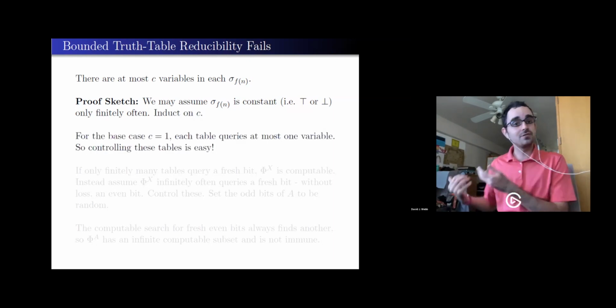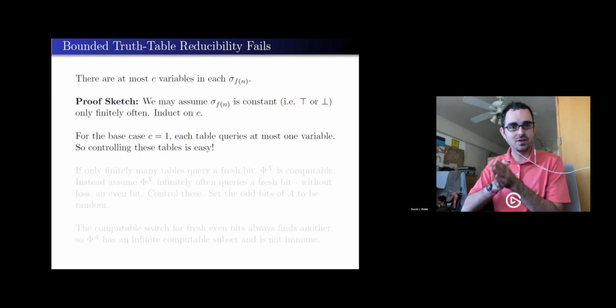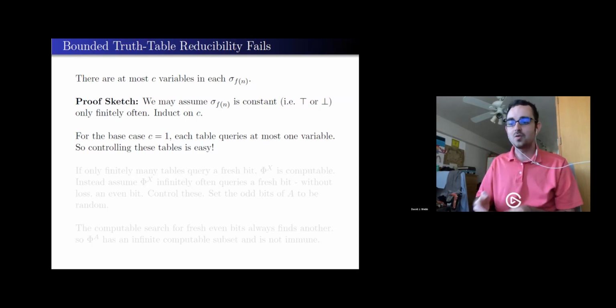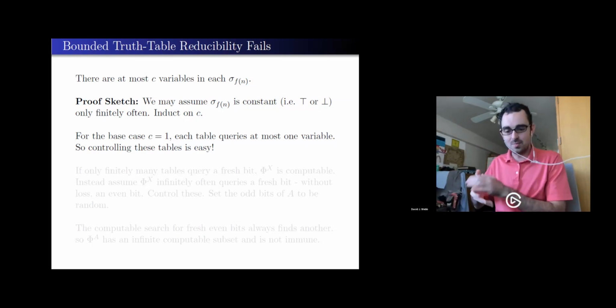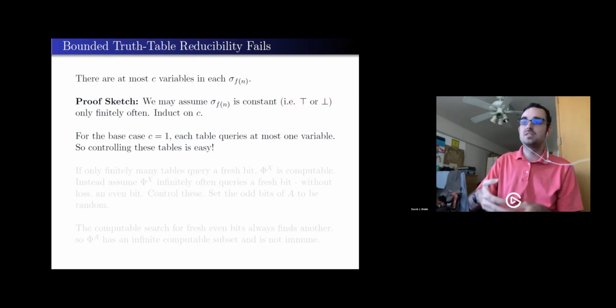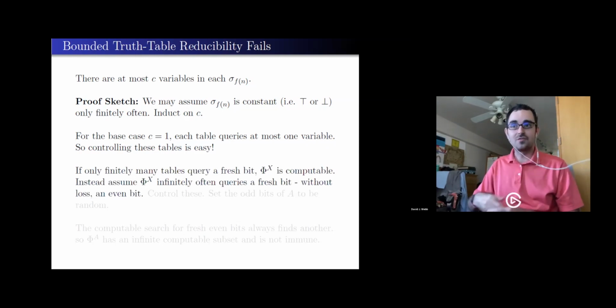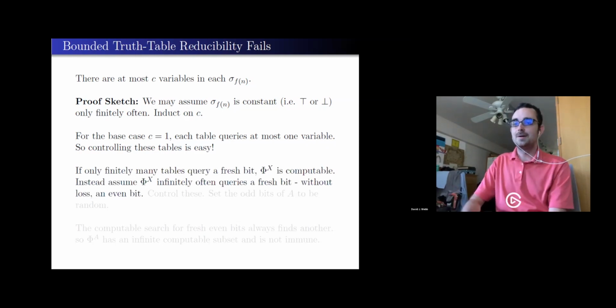Well, this is really similar to the linear reducibility case because every table only has one variable. So I can control a table by controlling one variable. It's not quite as lucky as XOR, where the table had many variables, but one variable sufficed. This works because the table itself only has one variable. So if I infinitely often can find a fresh bit, then I'm able to exert this control.